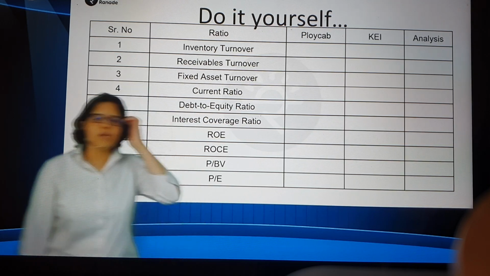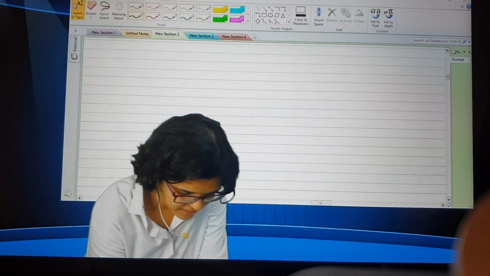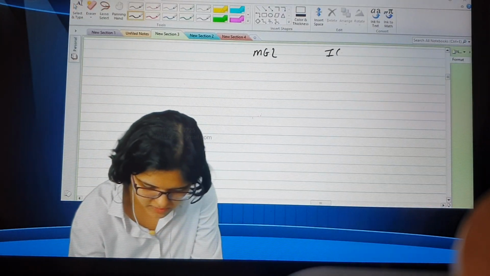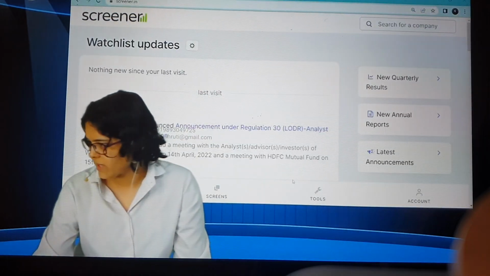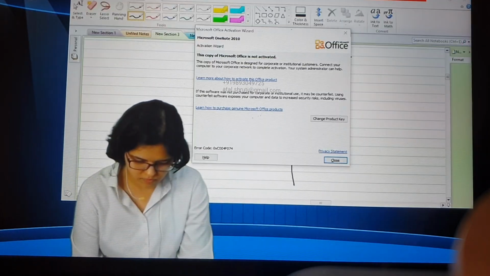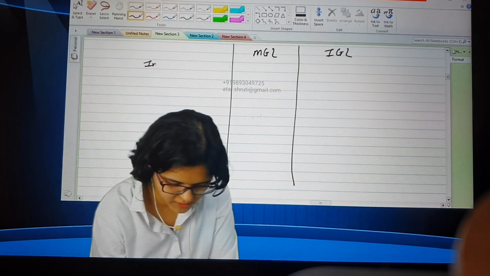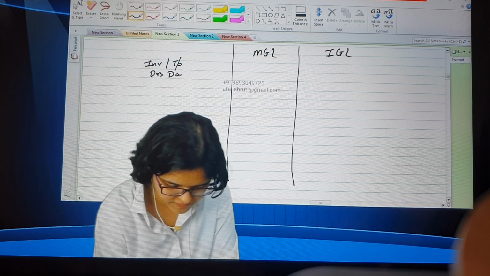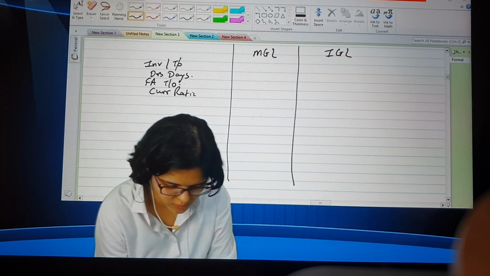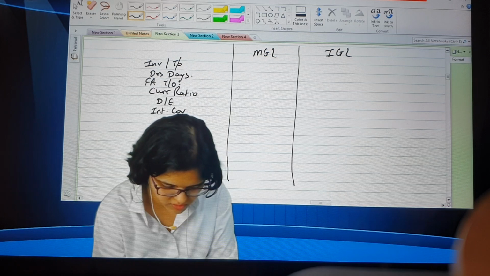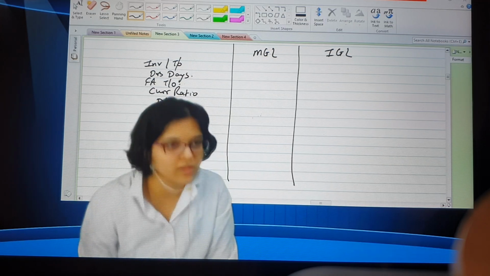So his question is, if we were to do a quick run-through of MGL versus IGL and which one is better. If I were to quickly write it here, MGL and IGL, it's visible, right? First tell me all the 10 pointers, so that we go in the same sequence. Inventory turnover, then debtors days, or now receivable days, same. FA turnover, current ratio, debt to equity ratio, interest coverage ratio, return on equity, return on capital employed, price to earning ratio. Done, right?